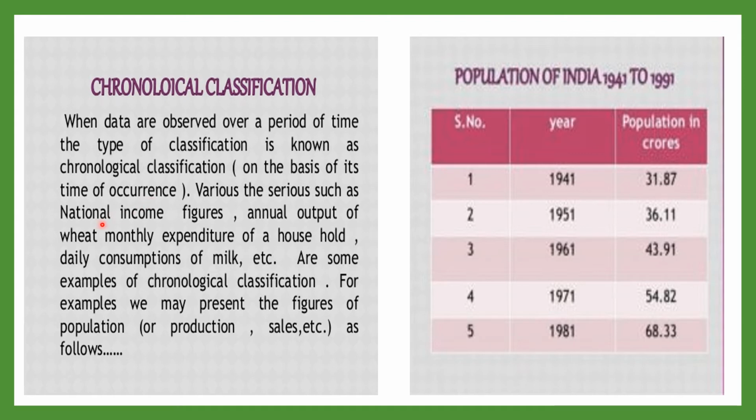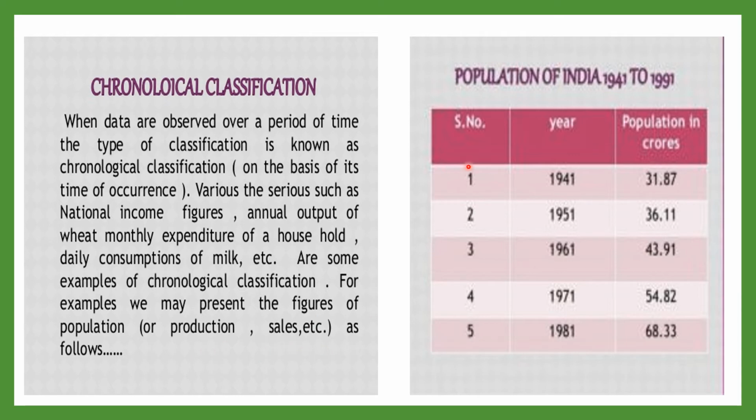For example, when we collect the data of national income, which changes every year, the annual output of wheat, the monthly expenditure of a household, which changes from time to time, or the daily consumption of milk. These data, if we collect them on the basis of their time, are called chronological or temporal classification. Here we have an example, that is, we may present the figures of population, production, sales, etc. as follows.